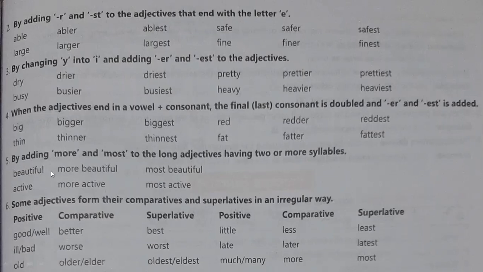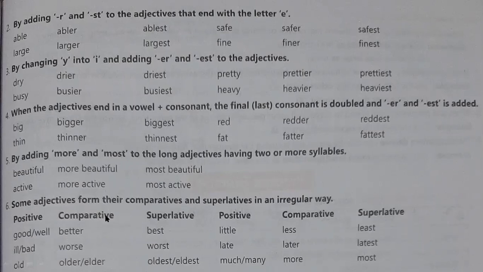Now one more type of degrees are there, like beautiful. You have to add more and most before this, like more beautiful, most beautiful. Active, more active, most active. Okay, handsome, more handsome, most handsome. Like this many more are there, before which you have to add more and most. More for comparative degree and most for superlative degree, right?